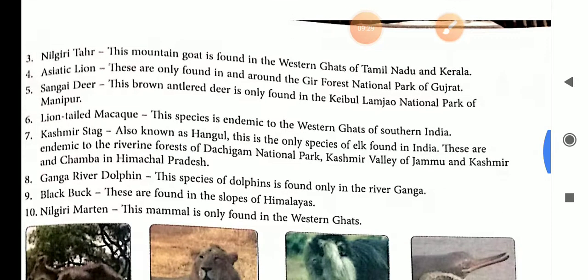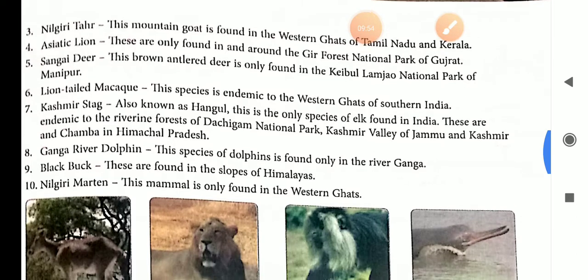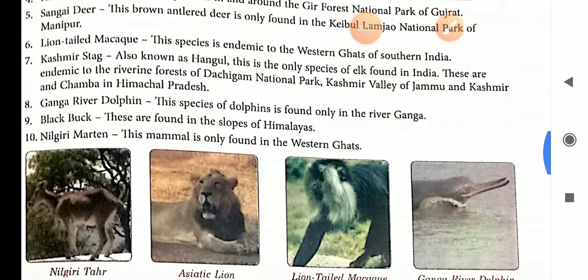Lion-tailed macaque. This species is endemic to the Western Ghats of southern India. Kashmir stag, also known as Hangul. This is the only species of elk found in India. These are endemic to the riverine forest of Dachigam National Park, Kashmir Valley of Jammu and Kashmir, and Chamba in Himachal Pradesh.